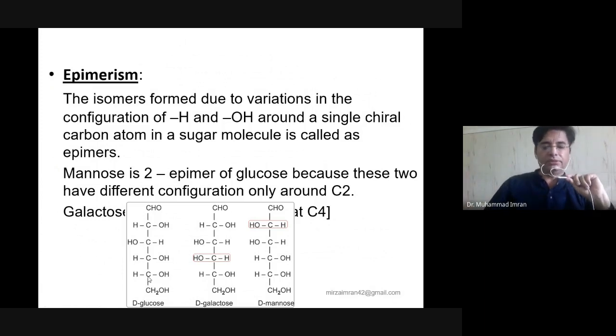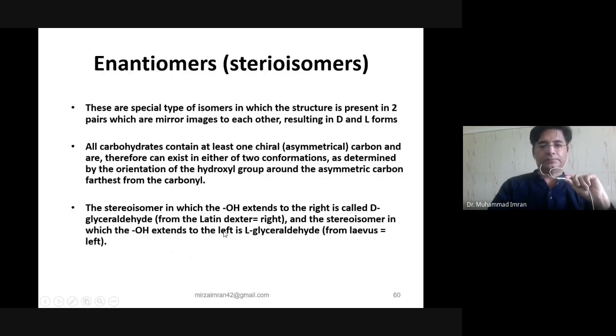According to the rule, increasing the number of chiral carbon atoms will increase the number of isomers. The formula is 2 to the power n, where n represents the number of chiral carbons. So here there are 4 chiral carbons; 2 to the power 4 means 16. It can make 16 isomers.